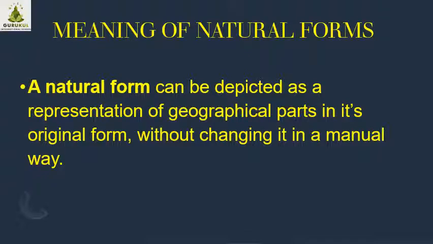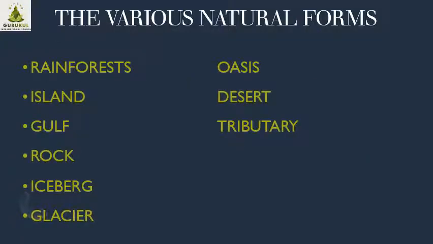Now we'll learn a few of the natural forms. Which forms are we going to cover today? Rainforests, islands, gulf, rock, iceberg, glacier, oasis, desert and tributary. I am going to cover here 5 different natural forms, and try to enjoy these natural forms.